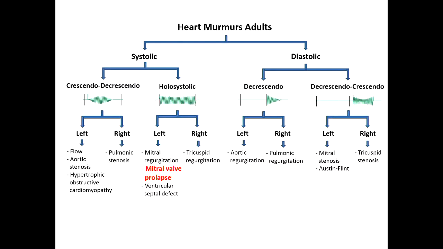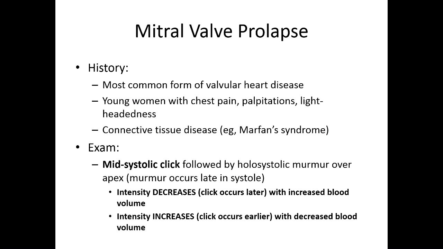Okay, so mitral valve prolapse. So, a very common form of valvular heart disease, and the prototypical patients are going to be young women who present with chest pain, palpitations, lightheadedness. The other population you should think about will be connective tissue disease, so Marfan syndrome. So if you see that, you should be thinking about MVP.